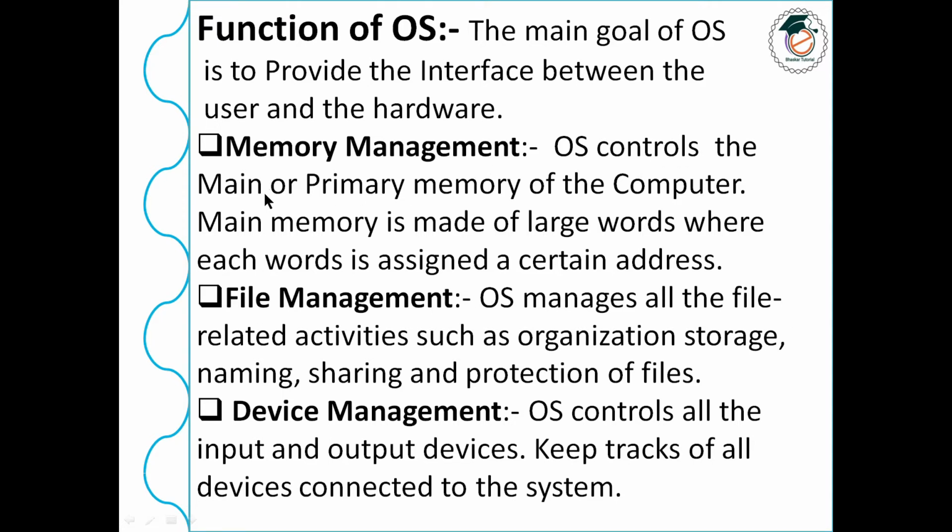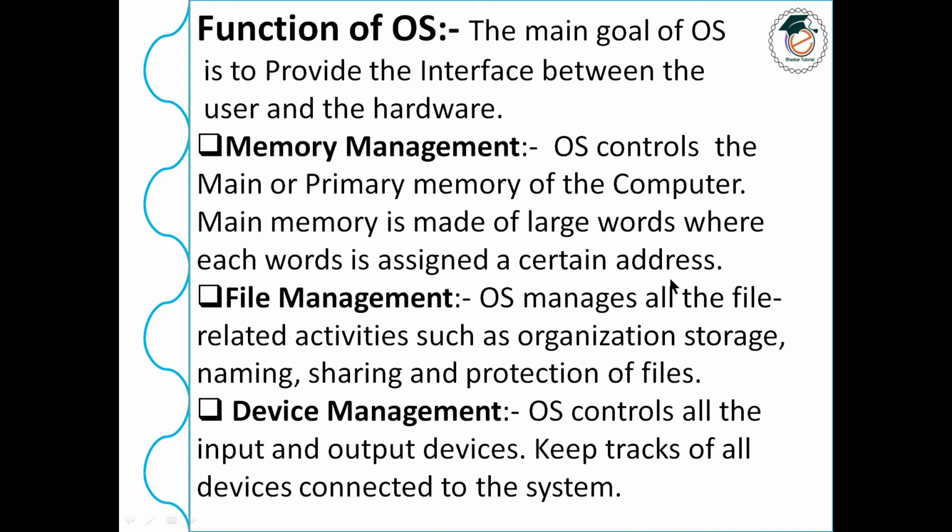It controls the main or primary memory of the computer. And you see main memory is made up of large words, and each word is assigned a certain address. Now you see these words, whatever I have typed here, each word has a different address, and this is called main memory. So next you see file management.